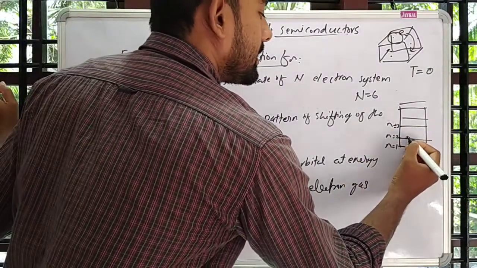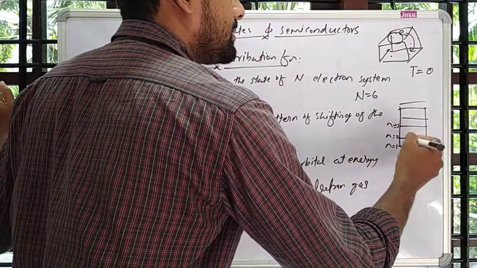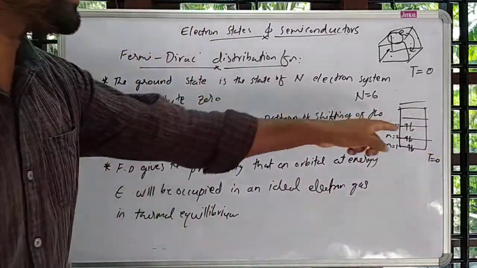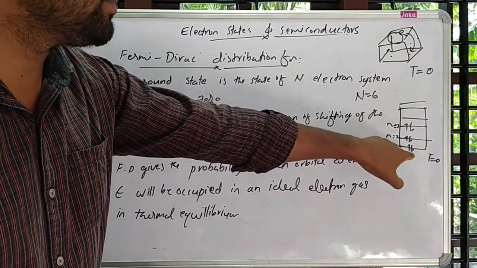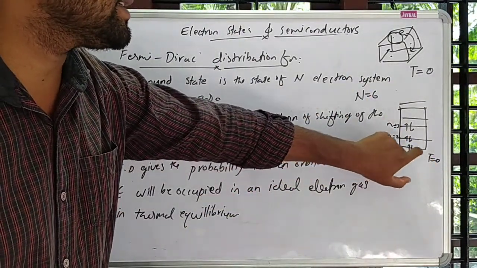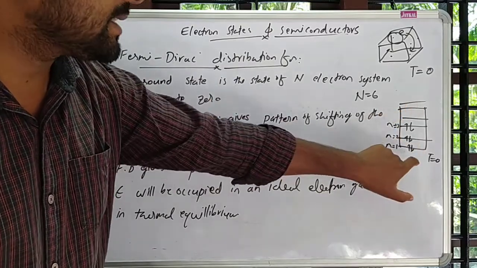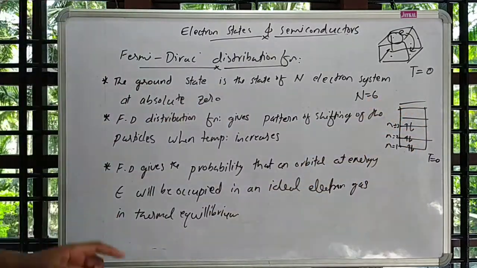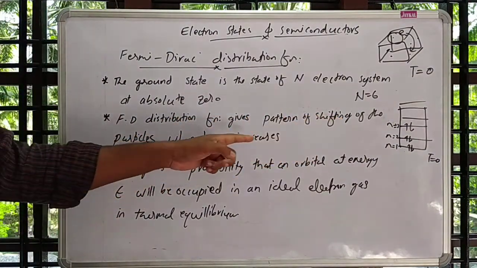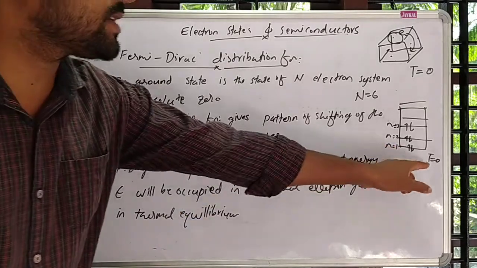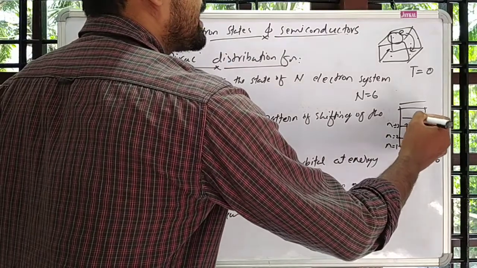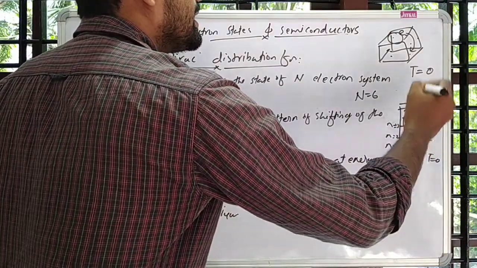The next level is also occupied by 2 electrons, and the third also by 2 electrons with opposite spins, obeying Pauli's exclusion principle. This is the energy level diagram at absolute zero temperature, and the Fermi-Dirac distribution function gives the pattern of shifting of the particles when temperature increases. When temperature increases, these electrons will get excited and go to higher energy levels.